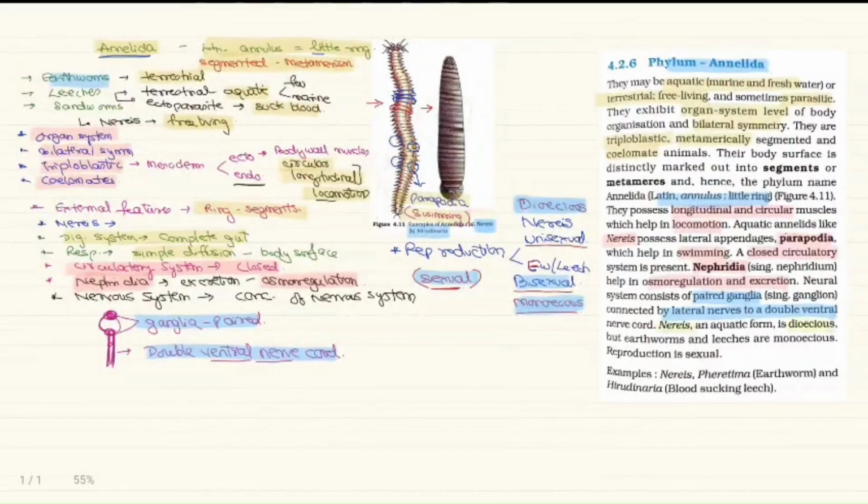Animals like Nereis are dioecious, earthworms and leeches are monoecious. Reproduction is sexual. The common example, Nereis, the sandworm. Pheretima is the earthworm and Hirudinaria is the leech, and leeches are blood-sucking. So this is a complete revision of phylum Annelida.